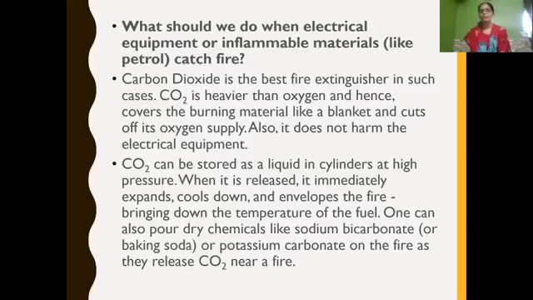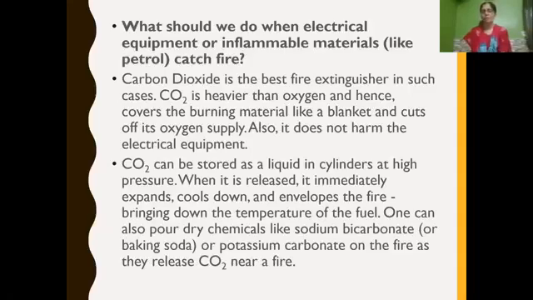Next, we have learnt about what we should do when electrical equipment or inflammable materials like oil or petrol catch fire. First, what do we have to use? Carbon dioxide, isn't it? Carbon dioxide is the best fire extinguisher to control fire when electrical equipment or inflammable materials catch fire. Why? Because carbon dioxide is heavier than oxygen, and hence it covers the burning materials like a blanket and cuts off the oxygen supply. Also it does not spoil or harm the electrical equipment.